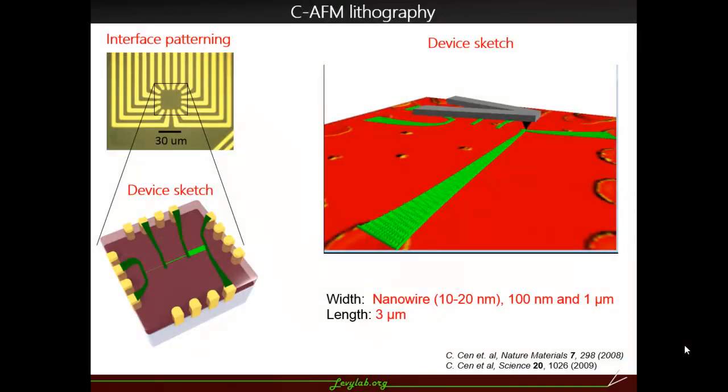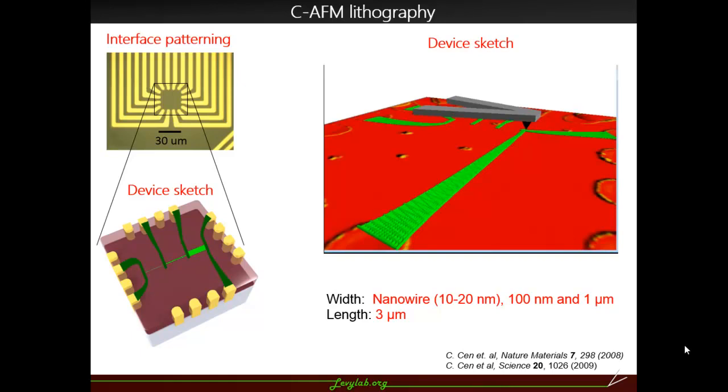This is the common patterning technique that we follow. Basically, we make the gold-connected interface connections first, and then we use the AFM tip to write a device sketch on the given canvas.